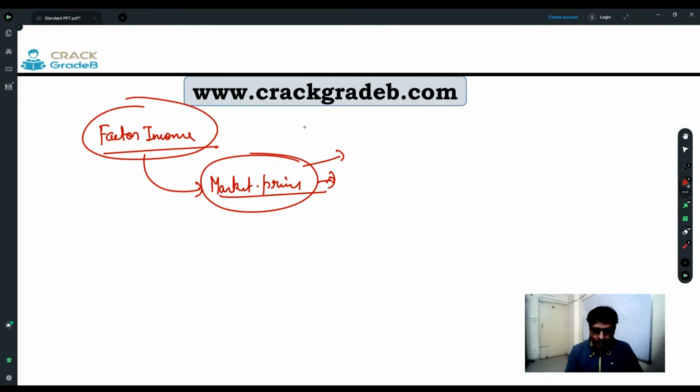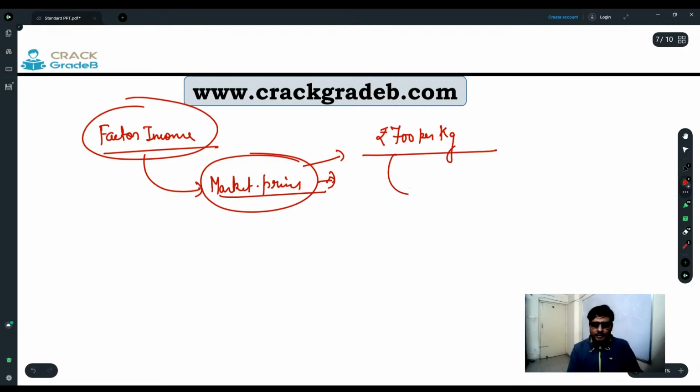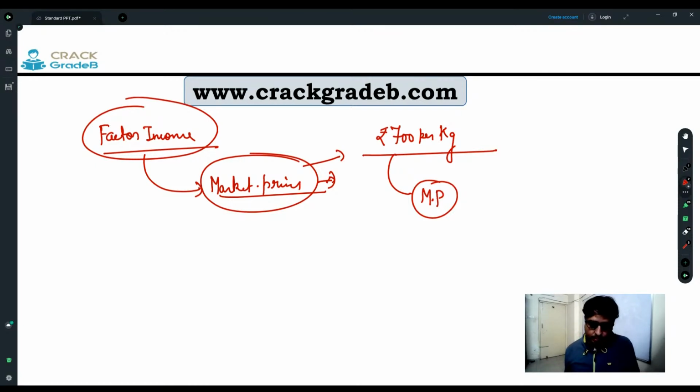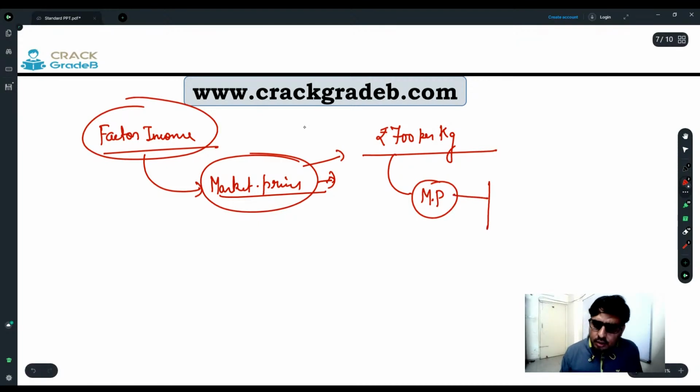Okay, suppose there is a sweet having a price tag of 700 rupees per kg. This is the price at which he is selling, right? That is 700 rupees per kg. That is its market price. So what is market price? The price at which we sell that particular item is known as market price. So what does market price comprise? What are the things included in the market price?